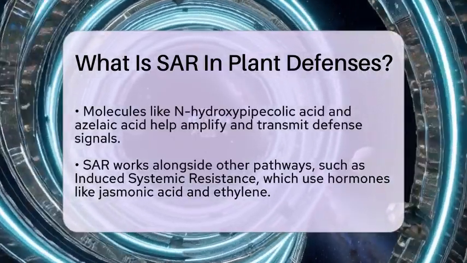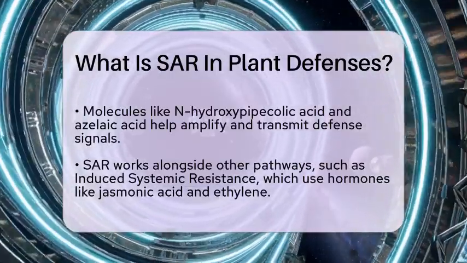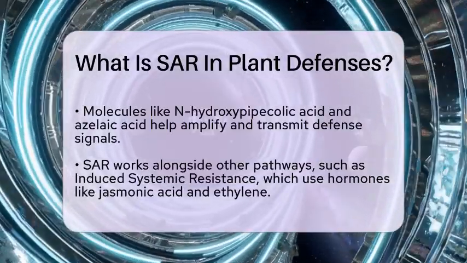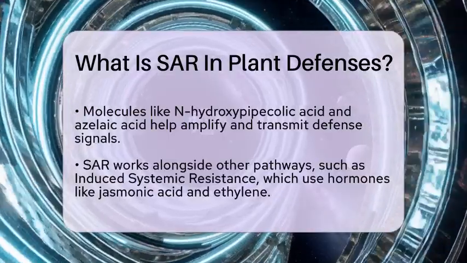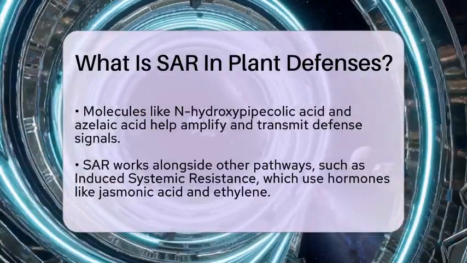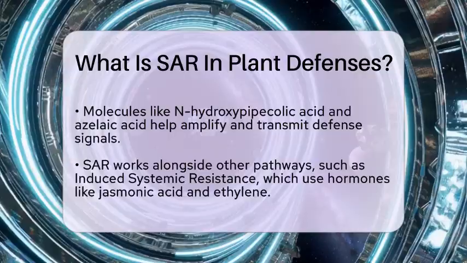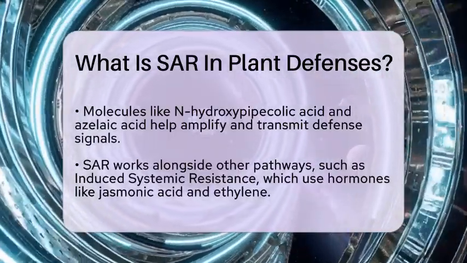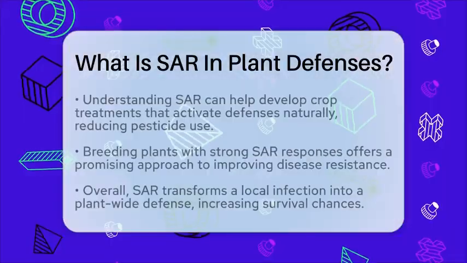SAR is part of a bigger defense strategy that includes other pathways. For example, induced systemic resistance is another system that uses hormones like jasmonic acid and ethylene to fight different types of attackers. These pathways work together, balancing the plant's response based on what kind of threat it faces and the environment. Understanding SAR helps farmers and scientists develop better ways to protect crops.